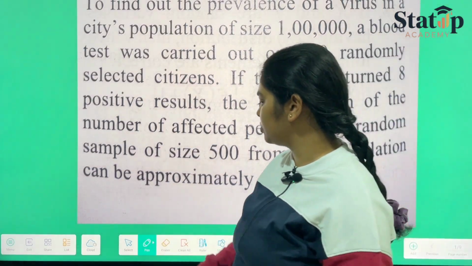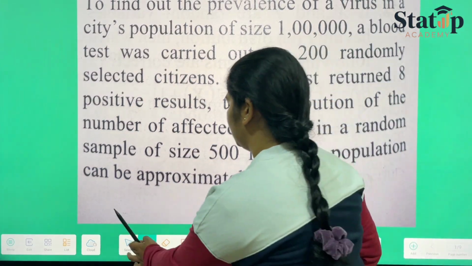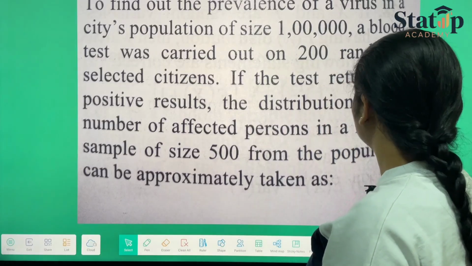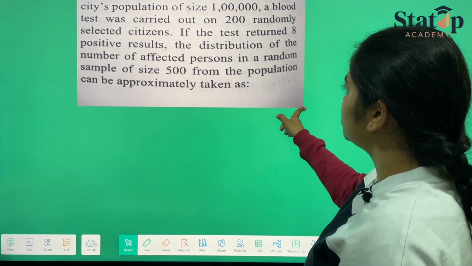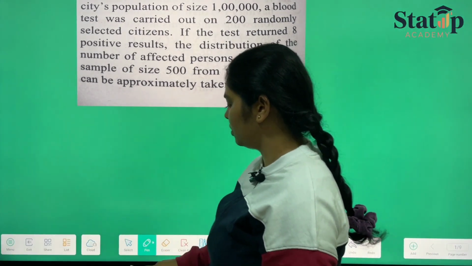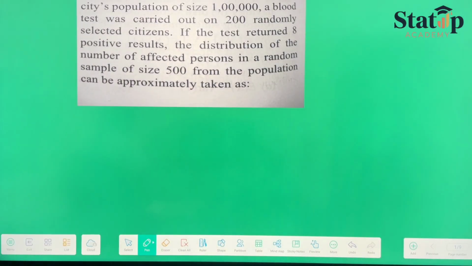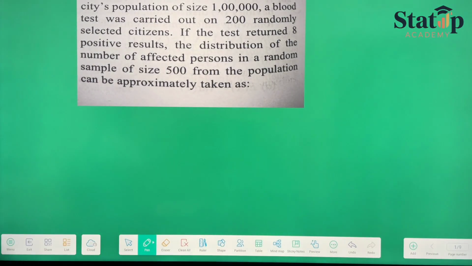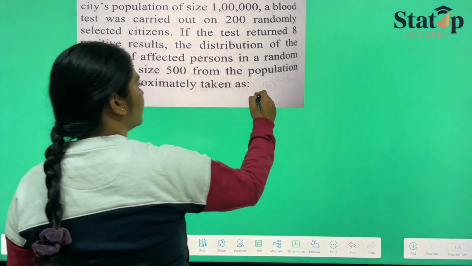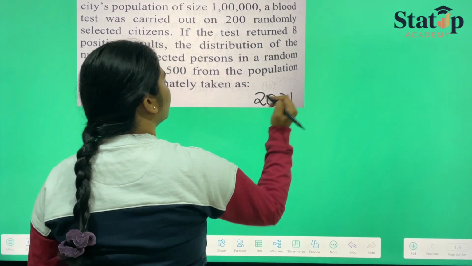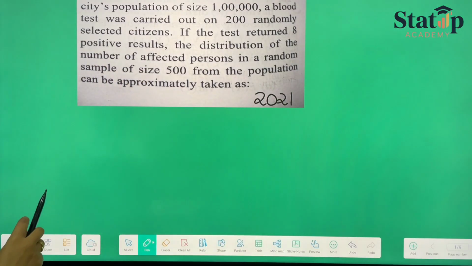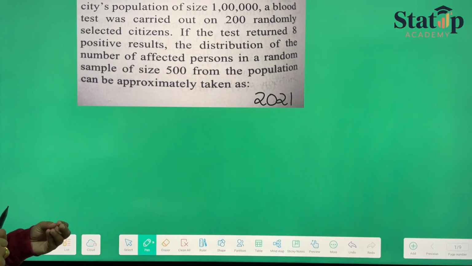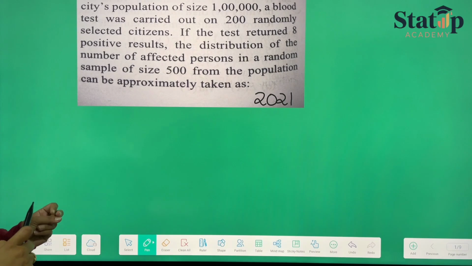Now the last question. This is also your PYQ of the year 2021. So they have given us that a virus is spread in a population of size 1 lakh.